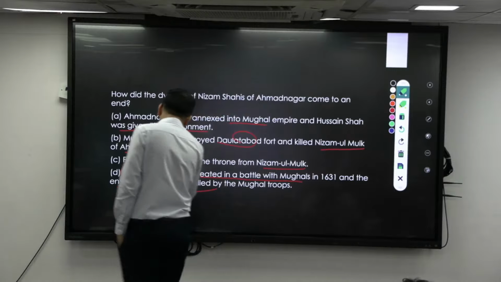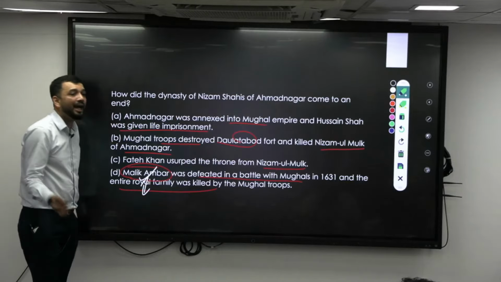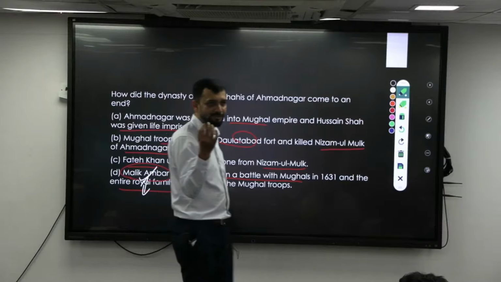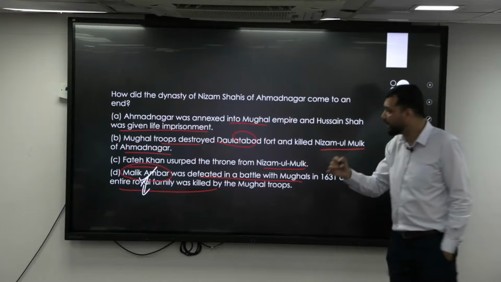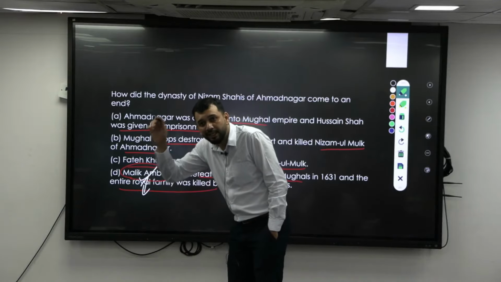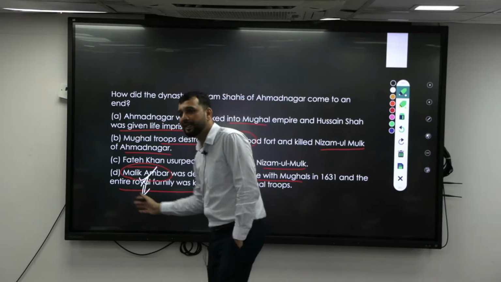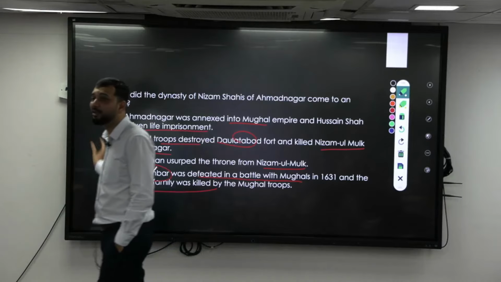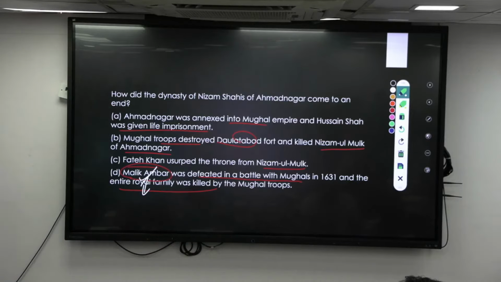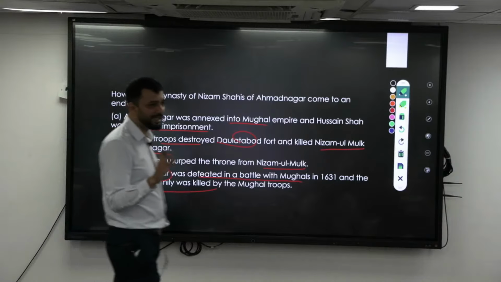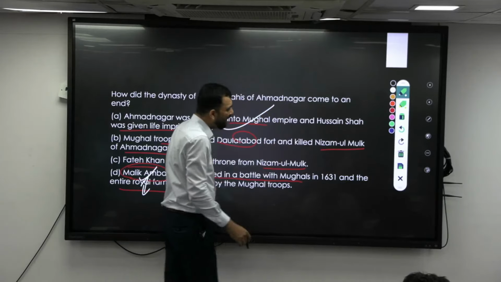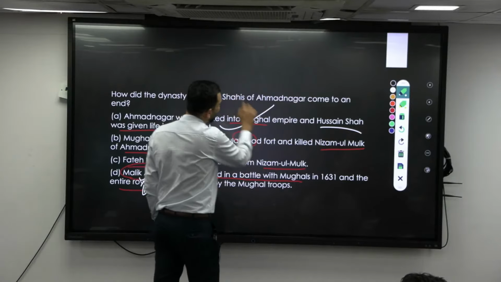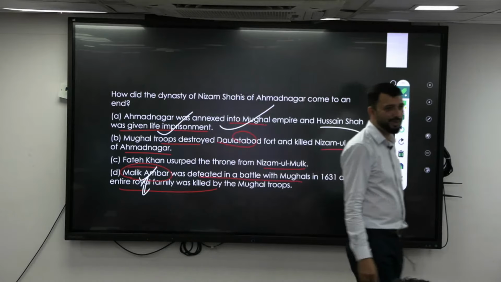And under Malik Ambar had worked Shivaji's father, right? Sambhaji Bhosle, Shivaji's father, he had worked under Malik Ambar. So he learned that guerrilla warfare from him, and then he came and started the Maratha Empire by learning from Malik Ambar. So that is again contemporary to each other that you should be knowing. After Malik Ambar died, this kingdom became weak. Then one fine day, it was annexed into the Mughal Empire, and Hussain Shah was given imprisonment. Right. So this is how it has ended.